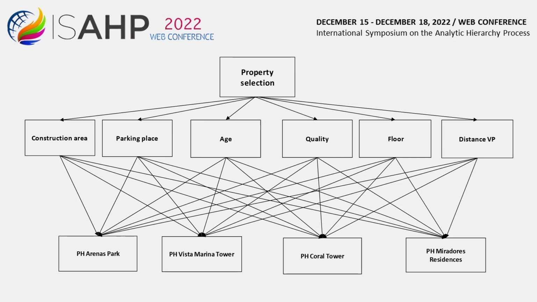In this sequence, the initial diagram is presented, with the objective corresponding to the selection of a property, while the criteria are construction area, parking space, age, quality, building floor and distance from the valorizing pole. As for the alternatives, we have the apartments located in PH Arenas Park, PH Vista Marina Tower, PH Coral Tower and PH Miradores residences.